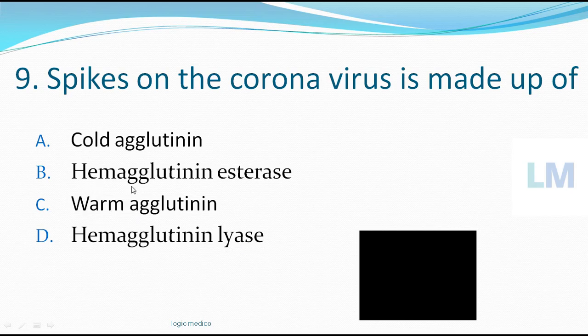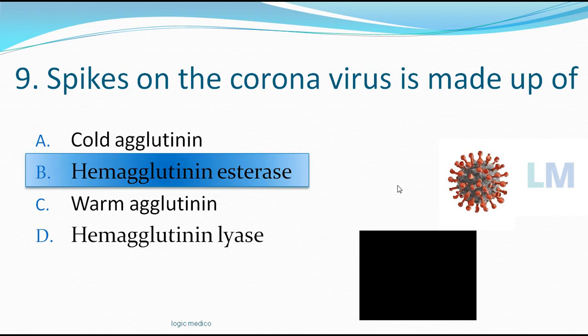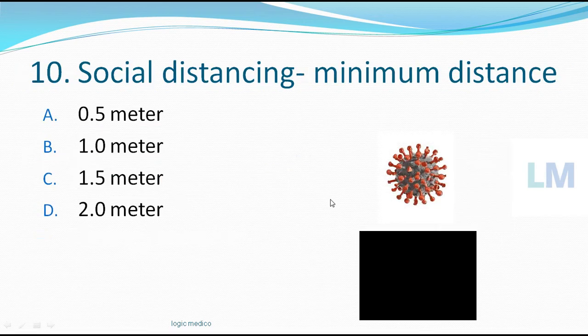See, whenever there are two options like this, hemagglutinin esterase, lyase, they're trying to give you a clue. It should be one among these two, B or D. So which is that? If you said option B, then you are told the correct answer. In this coronavirus, the spikes are hemagglutinin esterase enzymes on the surface. Hemagglutinin esterase is the correct answer.